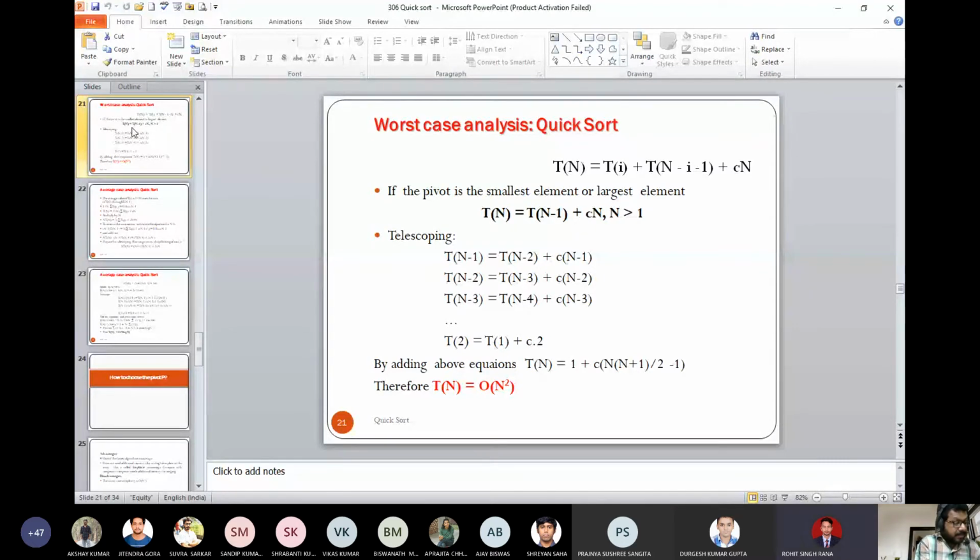So the recurrence for the randomized quicksort is the same as the average. So I guess Tn will be equal to the summation of T(n minus i minus 1) plus T(i), where i varies from 0 to n minus 1, into 1 by n, because they are equally likely. 1 by n will be multiplied to both the terms, plus the time taken for the partition, which is order of n, that is Cn.